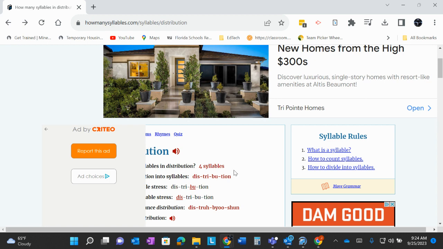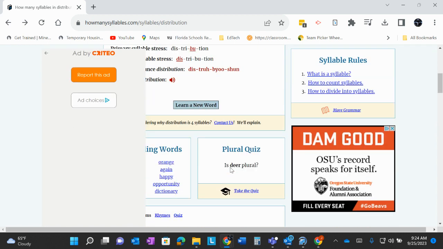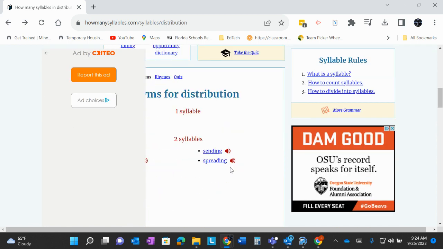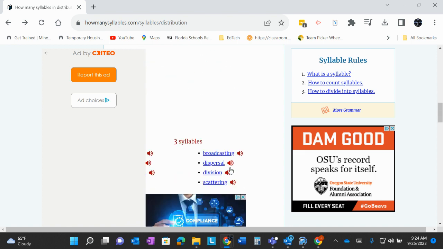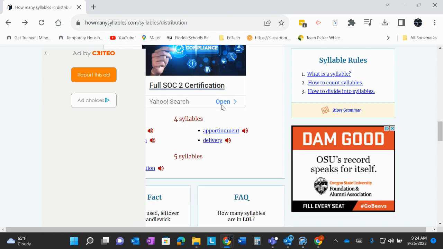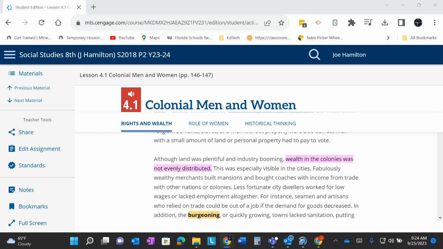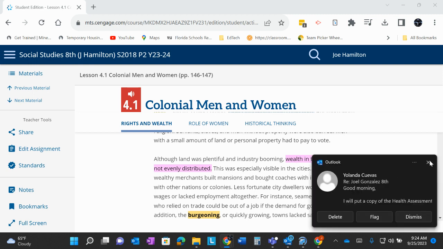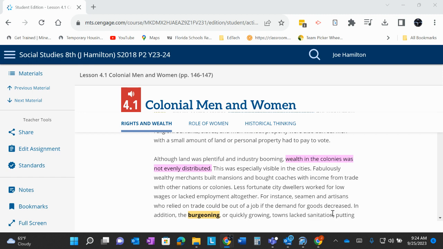Nevertheless, 4 syllables. Distribution means to spread out or share, and there are synonyms down here. So we want to know how wealth was distributed. It says here in paragraph 3 that it was mostly in the cities.